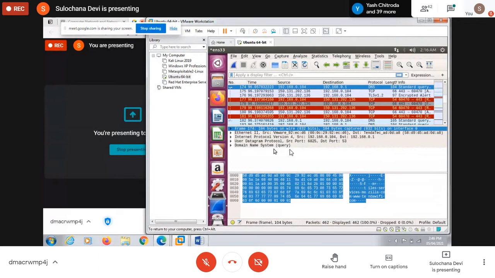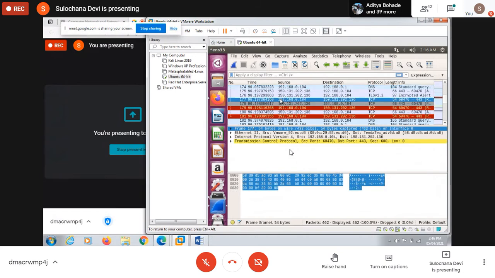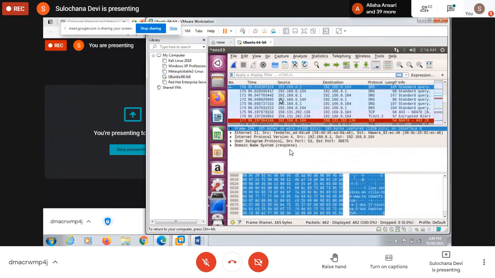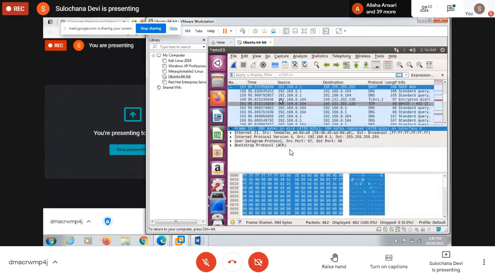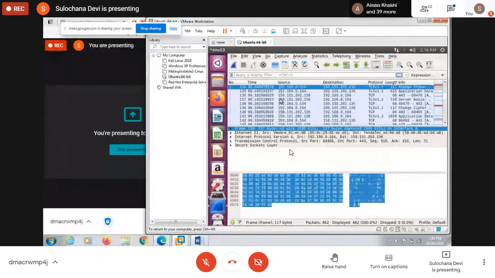This is DNS, which we use whenever we try google.com or whatever URL we typed in the browser. The DNS query was sent, then the response was received from the DNS. So these are the different packets which are transmitted.